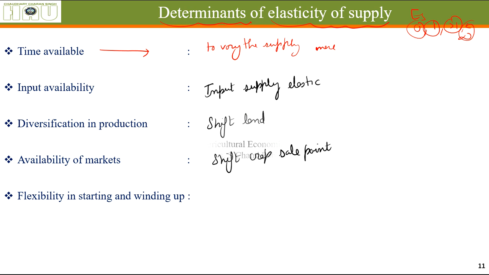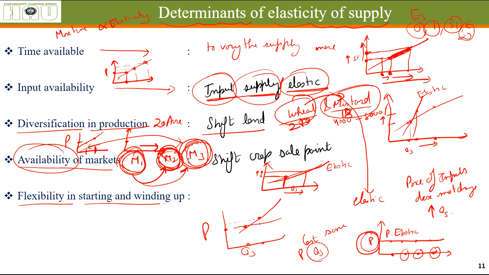Flexibility in starting and winding up a business. This is quite simple. When we have the option of starting and winding up a business with ease, there are not many costs associated with it. We can start and finish our business very easily; not much licensing is required.